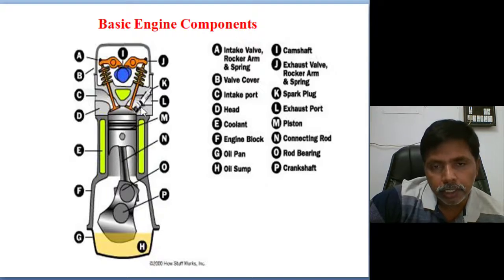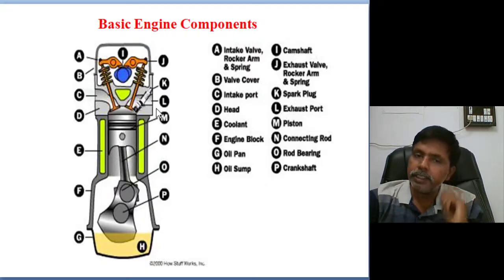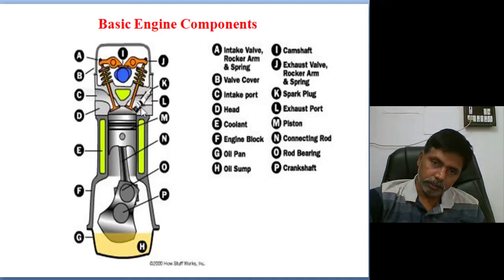You see here one spark plug, which means this is an SI, spark ignition, engine. Here one spark plug is there. The spark plug will get the high voltage through the ignition system. Next, this is the sump, at the back side of the combustion chamber.